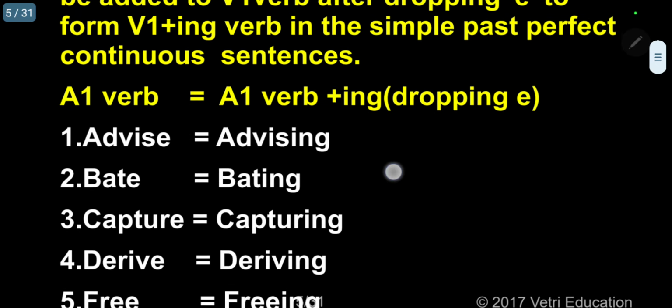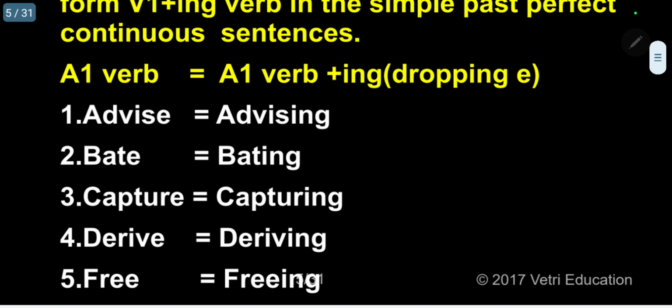Now just see, I am giving examples. This is V1 verb plus ing.